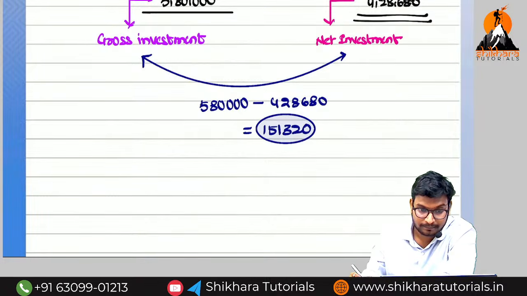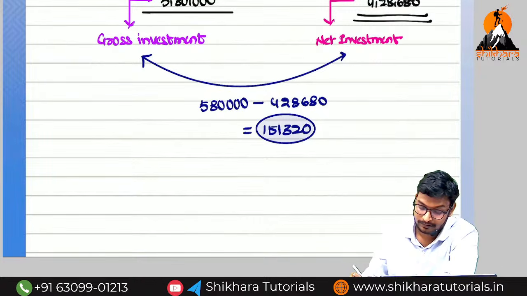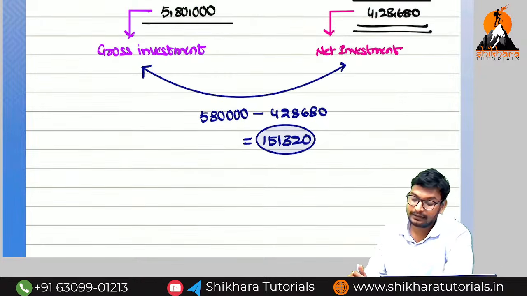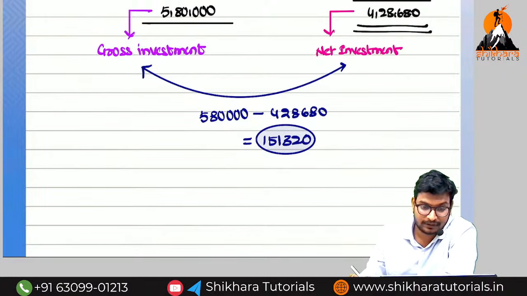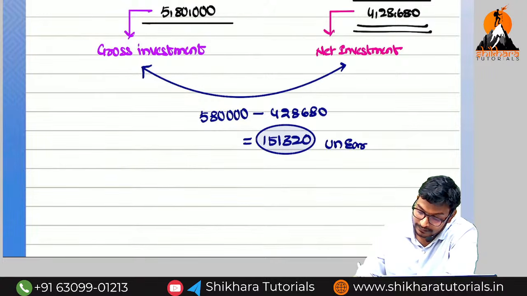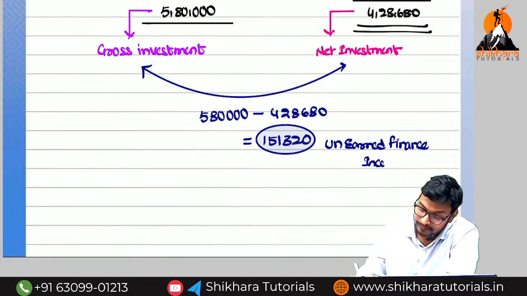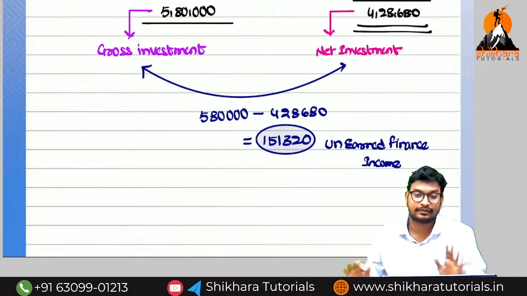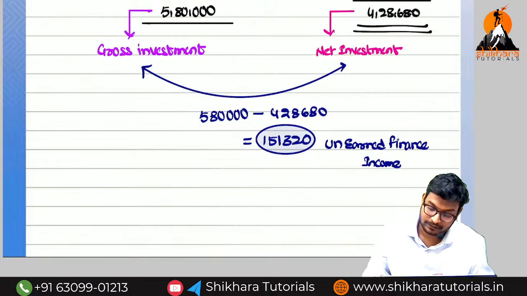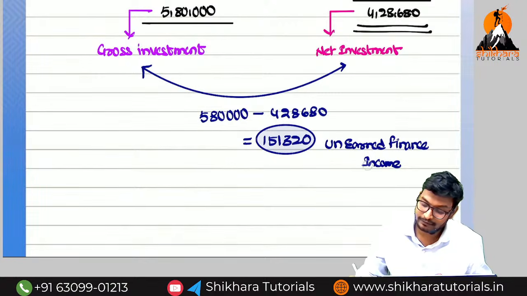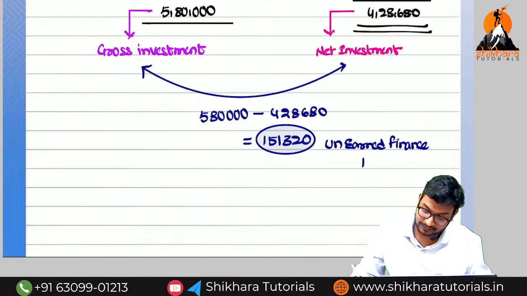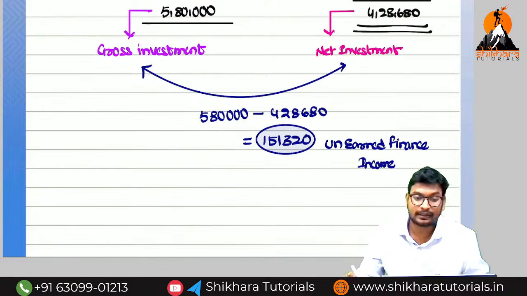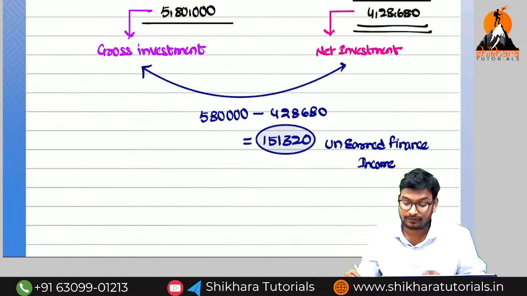No, 5 lakh 80,000 minus 4 lakh 28,680 is 1 lakh 51,320 only. So this is called as unearned finance income. Sometimes they will ask this calculation, and up to here is sufficient in the examination. They will give the information and ask us to calculate unearned finance income. Unearned finance income will be calculated only in the case of lessor books.